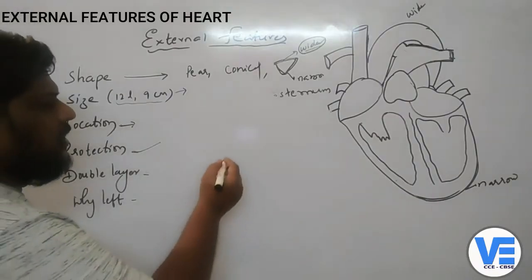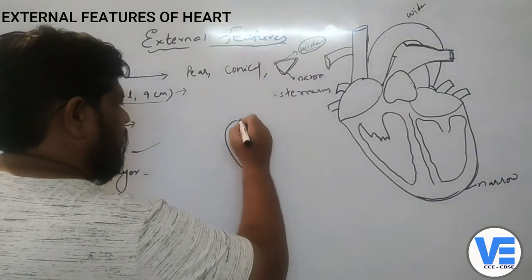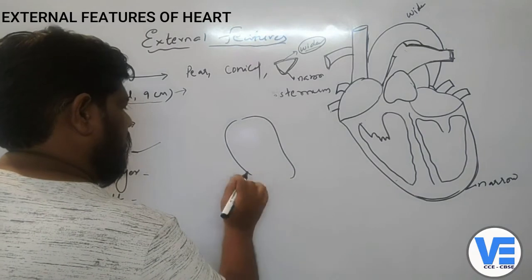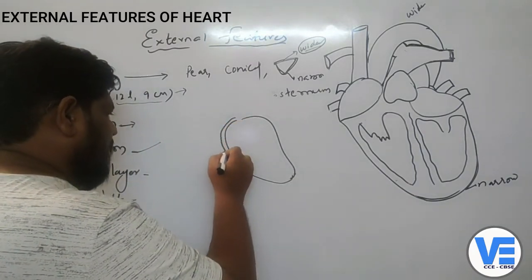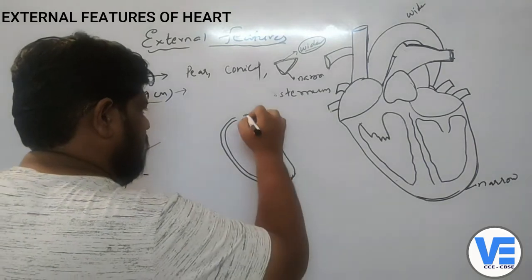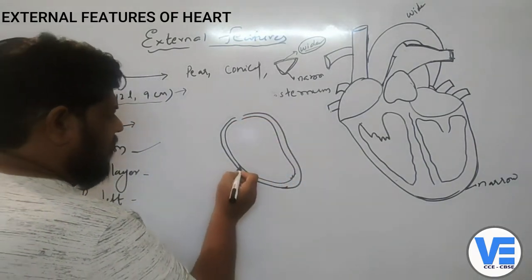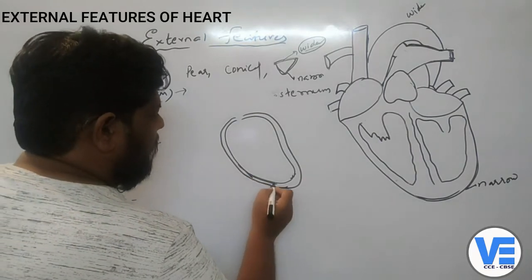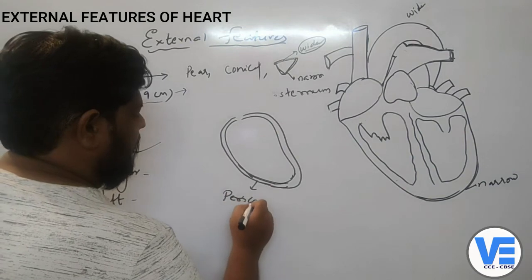Okay, children, if you see the heart now, this heart has a double membranous structure. You can see two membranes here. These two membranes are called the pericardium.